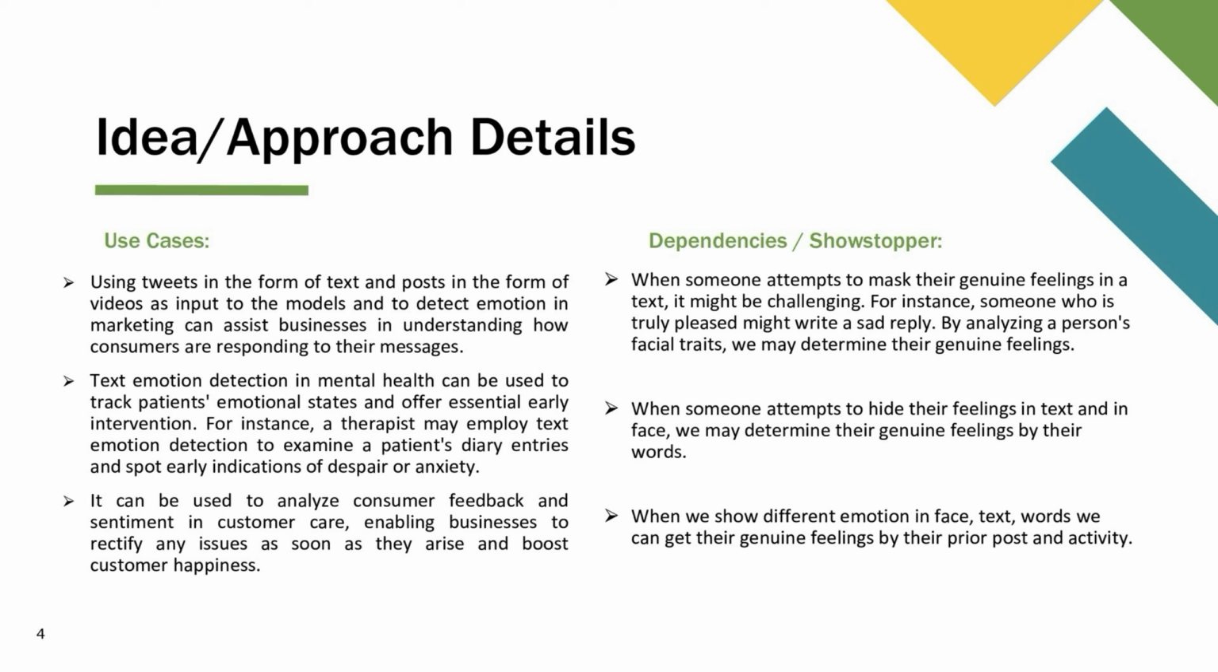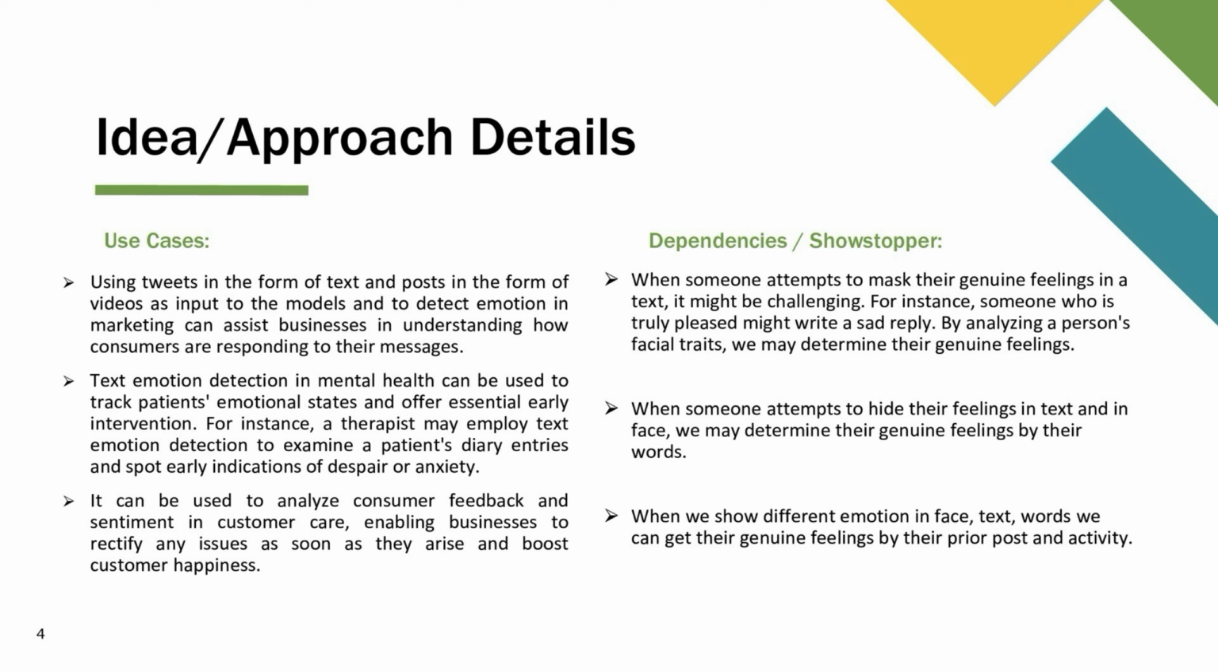Text emotion detection in mental health can be used to track patients' emotional status and offer essential early interventions. For instance, a therapist may employ text emotion detection to examine a patient's daily entries and spot early indications of depression or anxiety. Next, it is used for consumer feedback, and it can be used to analyze consumer feedback and sentiment in customer care, enabling businesses to rectify any issues as soon as they arise and boost consumer happiness. These are the use cases.